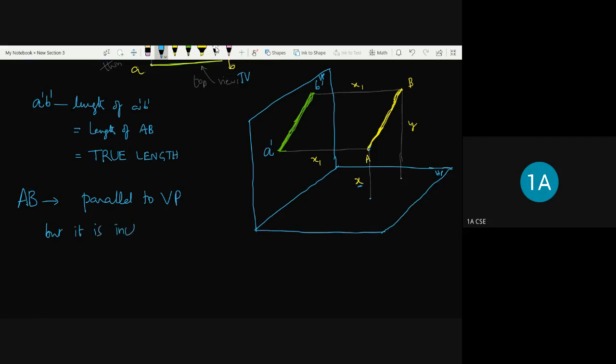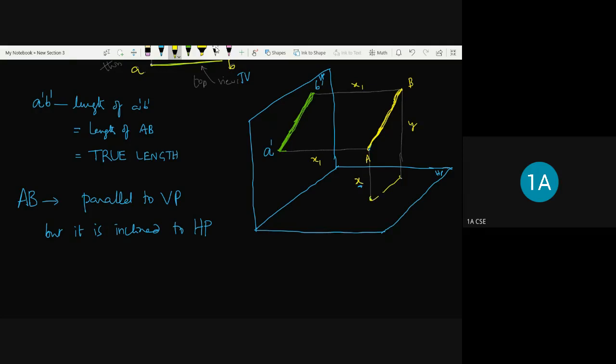It is inclined to which plane? Horizontal plane. It is inclined to the horizontal plane because A and B are not at the same distance, because this is X and this is Y. So when you draw the projection, it shows a line.